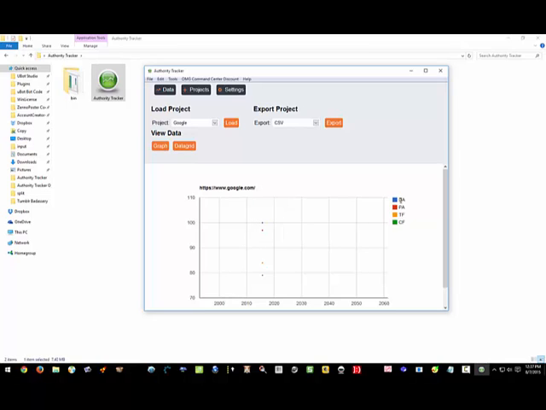We've marked it color-coded, DA, PA, trust flow, citation flow, so you can see at a glance how your efforts are doing and where your site sits. And if you ever need to export your project, we've got several options here for you. We've got a CSV that exports to Excel, a graph image, and a graph HTML page. You just click export, name it whatever you want, boom, you can toss that off to a client, keep it for your own records, whatever you want to do, we've got that in there for you.